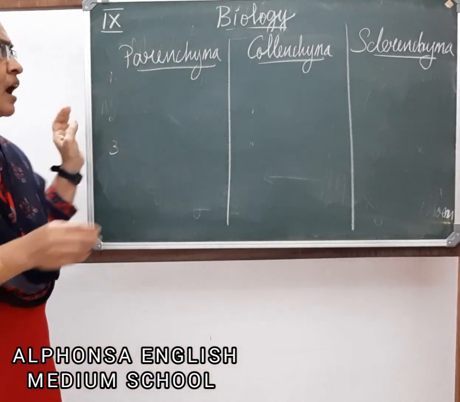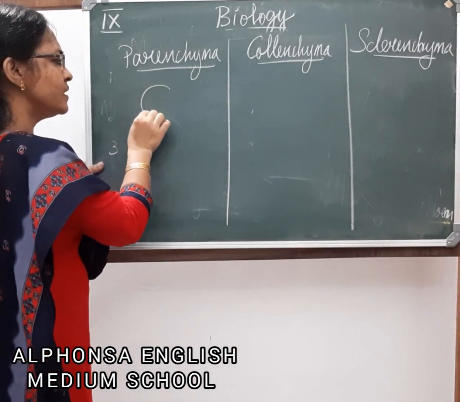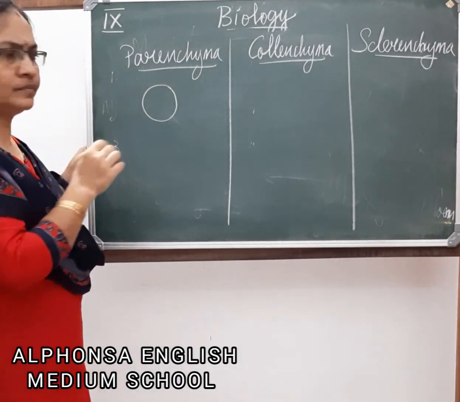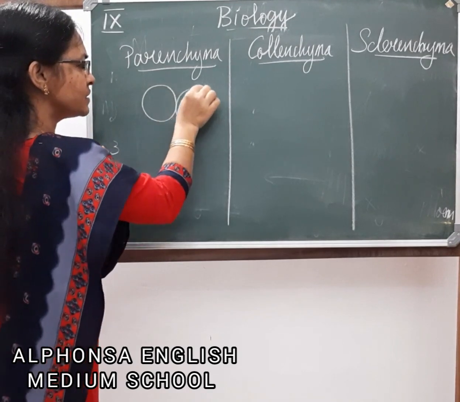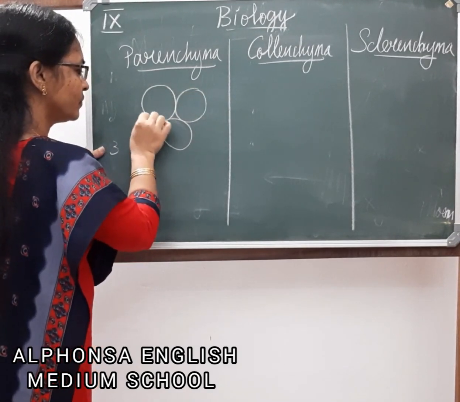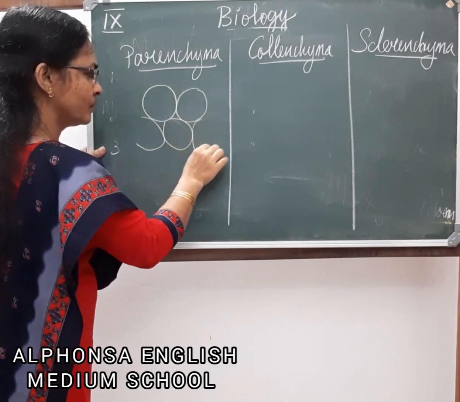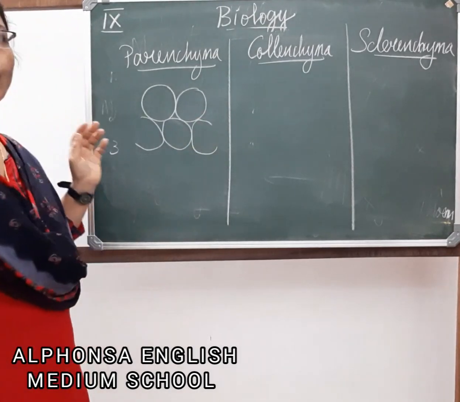Parenchyma cells are thin-walled cells. You can see, they are thin-walled cells.